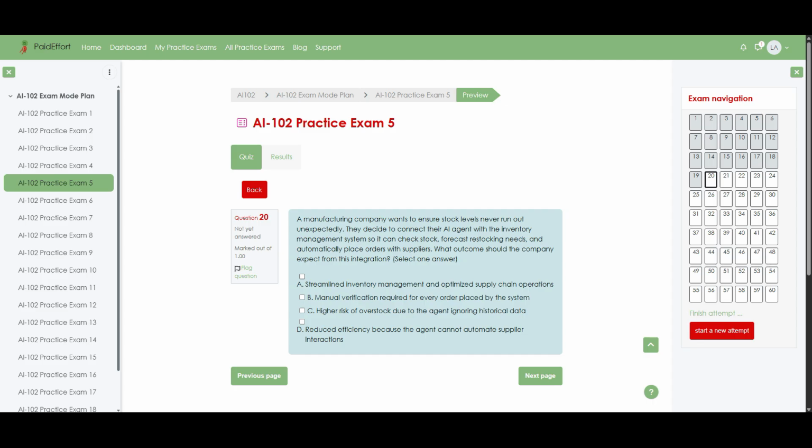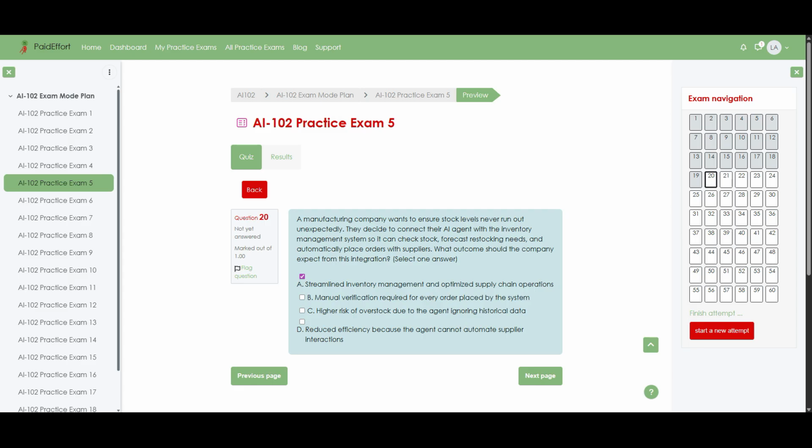Option A, streamlined inventory management and optimized supply chain operations. Option B, manual verification required for every order placed by the system. Option C, higher risk of overstock due to the agent ignoring historical data. Option D, reduced efficiency because the agent cannot automate supplier interactions. The correct answer is option A, streamlined inventory management and optimized supply chain operations. Let us now unpack why option A is the best fit for this scenario.